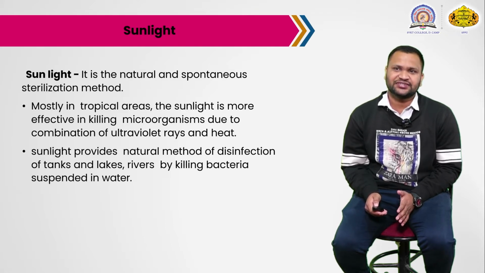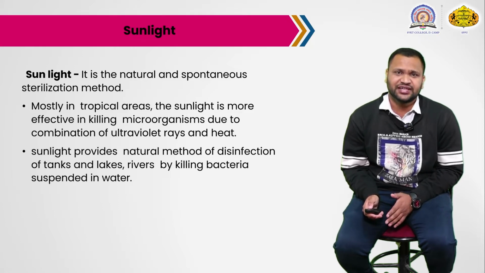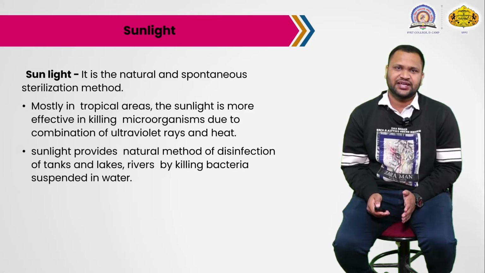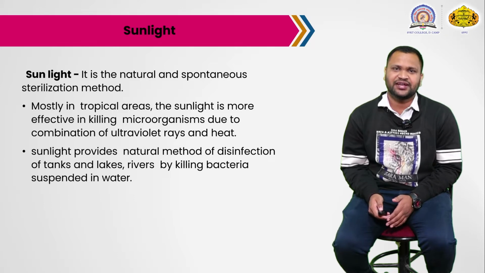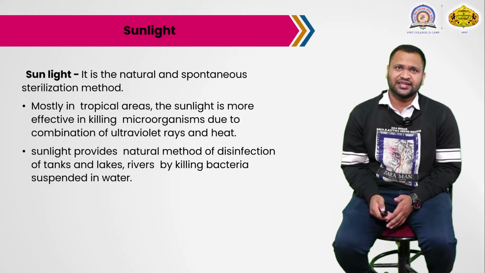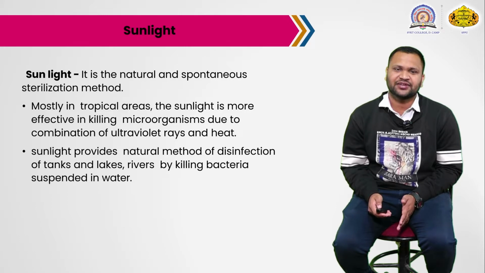Sunlight has an electromagnetic spectrum, so electromagnetic radiations are there, including X-rays, infrared, radio waves, and visible rays.